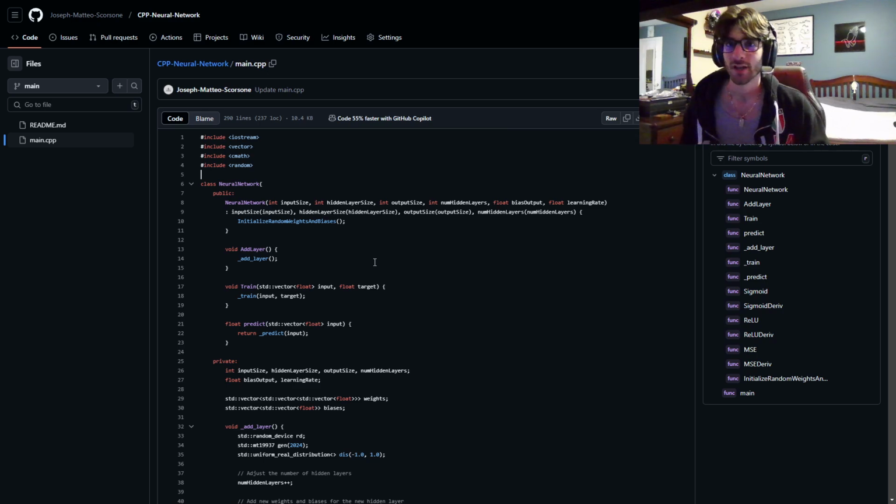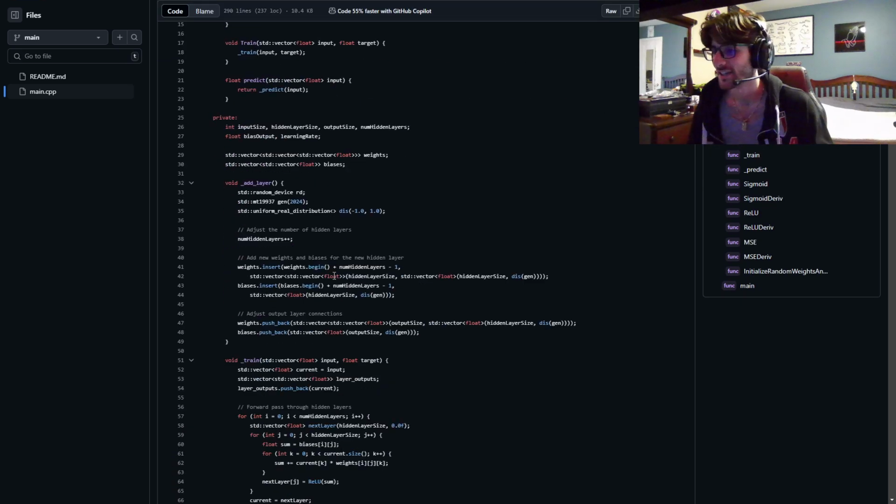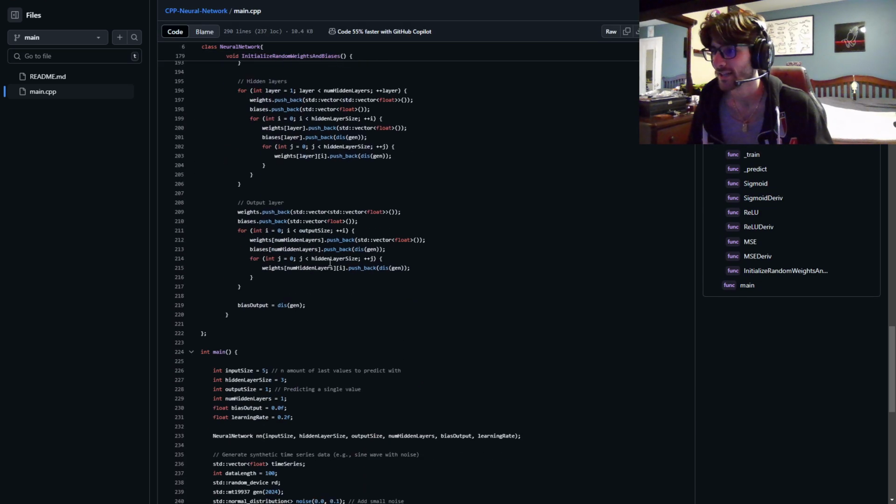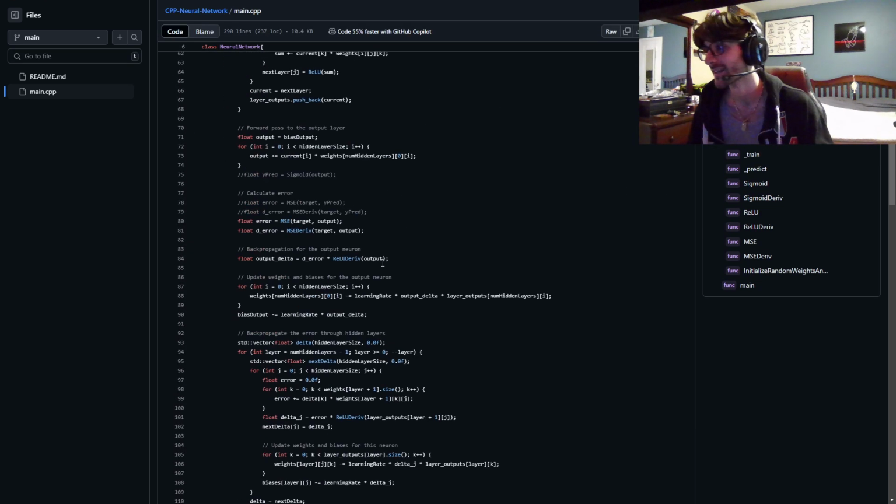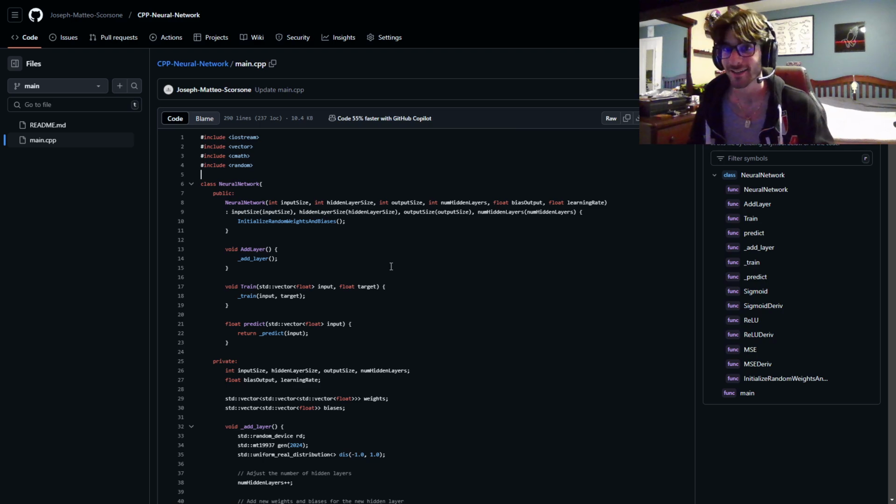Coding a neural network is kind of my first project in different languages when I learn them, because I think it gets everything down pretty well besides file input output. I just like coding neural networks. I can almost do it from memory. That's just something I want to have in my back pocket. You need a neural network, just give me 30 minutes.